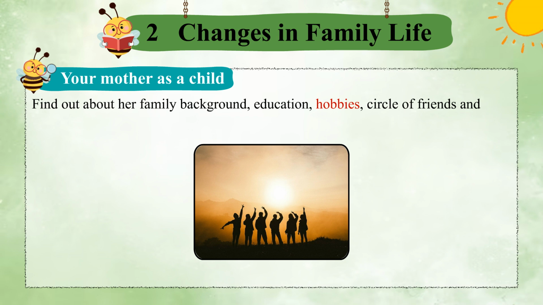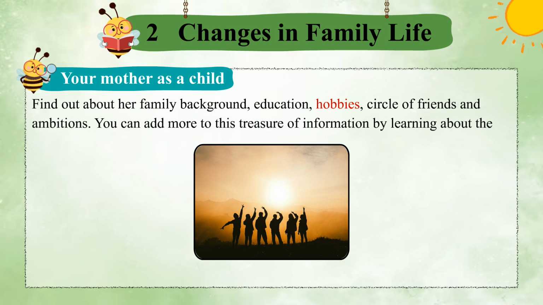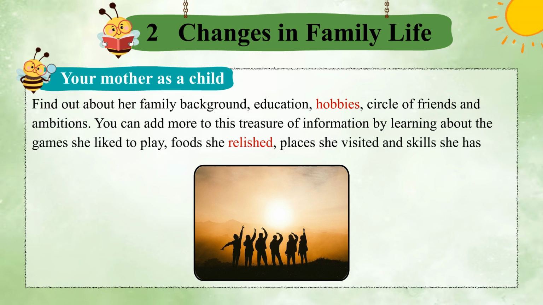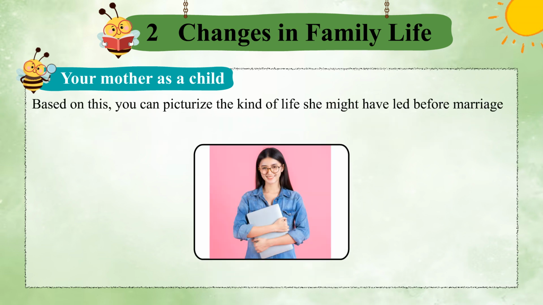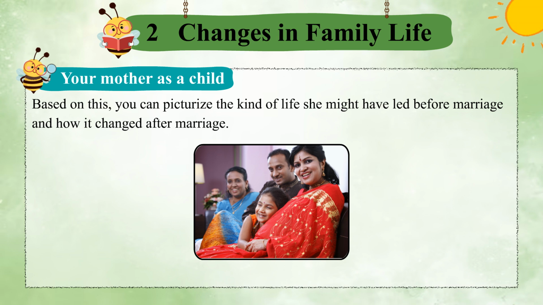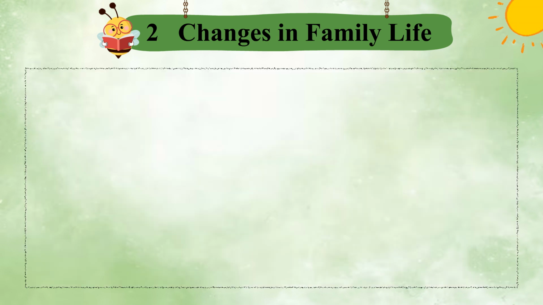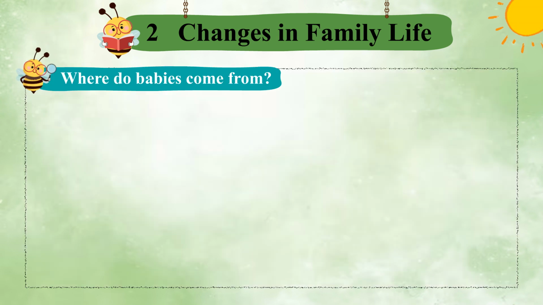Find out about her family background, education, hobbies, circle of friends, and ambitions. You can add more to this treasure of information by learning about the games she liked to play, foods she relished, places she visited, and skills she has learned. Based on this, you can picturize the kind of life she might have led before marriage and how it changed after marriage.